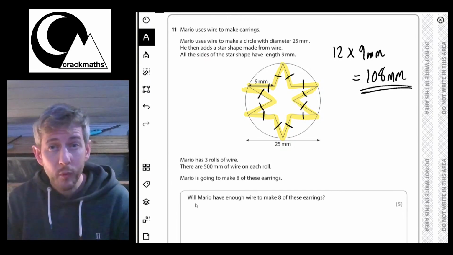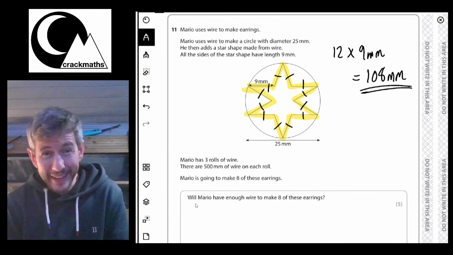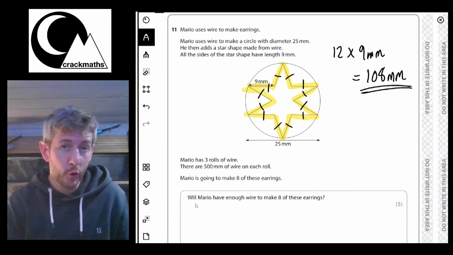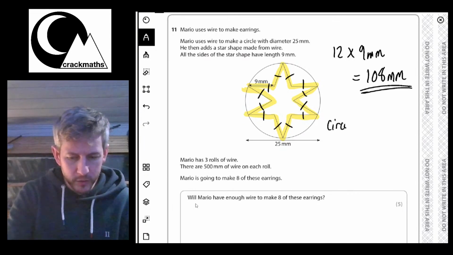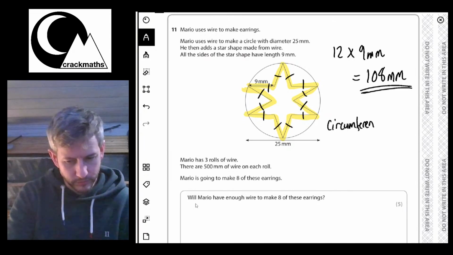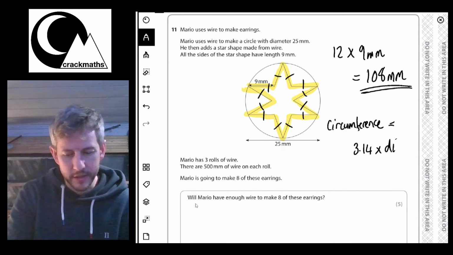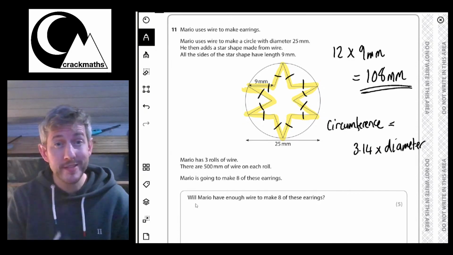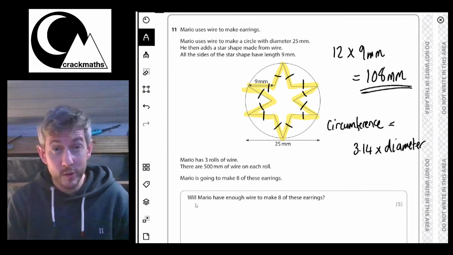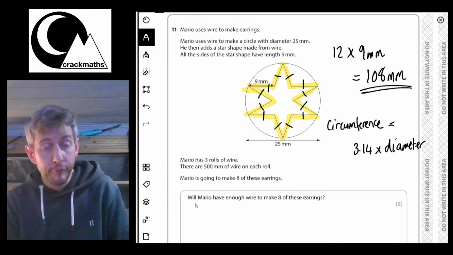Now I need to work out the circle. This isn't complicated, it just requires us to remember the formula for the circumference of the circle. The circumference of a circle equals 3.14, which is pi, times the diameter. I say 3.14 because this is functional skills, and in functional skills maths, they always want us to just use 3.14 for pi.